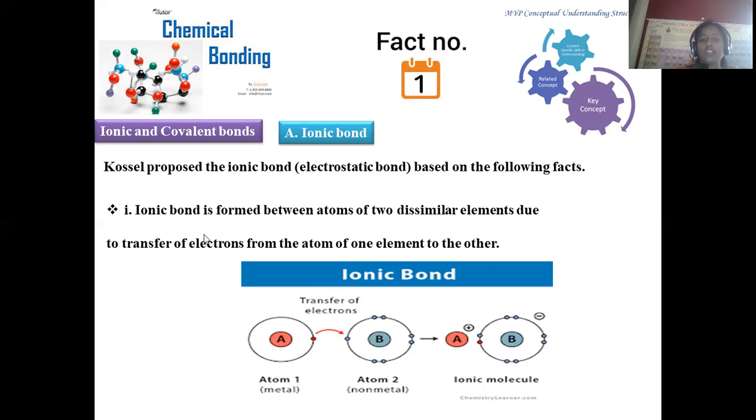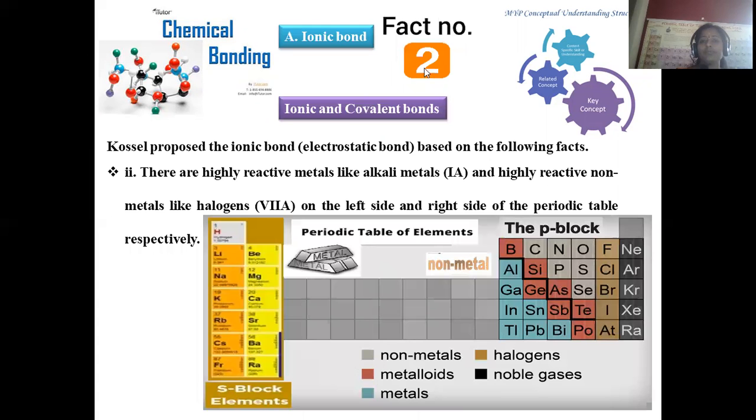In order to get the ionic bond, these are the regulations to be followed in accordance with Kossel. Fact number 1: Ionic bond is formed between the atoms of two dissimilar elements due to the transfer of electrons from one element to another element. How will the ionic bond be generated? Because of the transfer of electrons. One is releasing electrons while the second is seeking electrons, so that the corresponding cation and anion will be originated. This is the simplest fundamental for the formation of ionic bond.